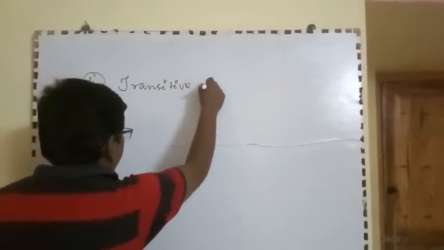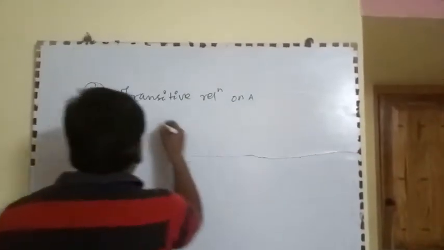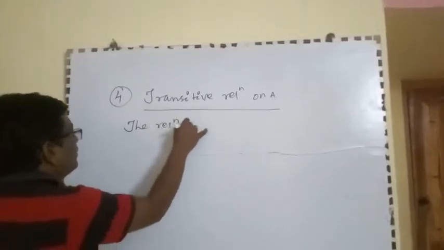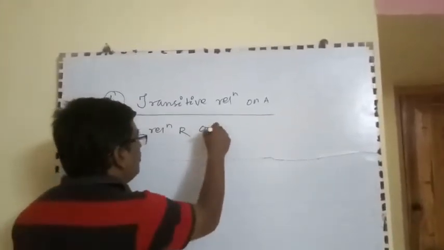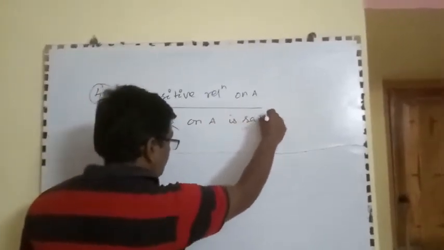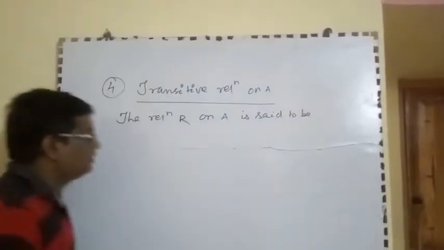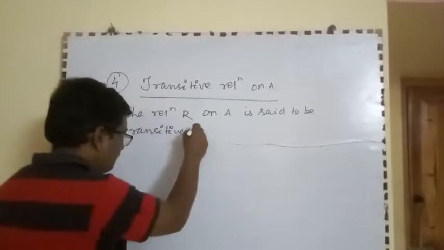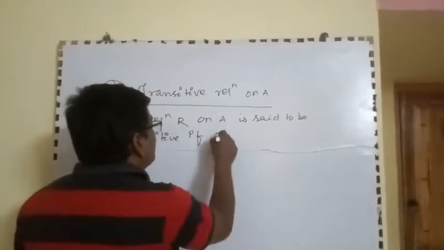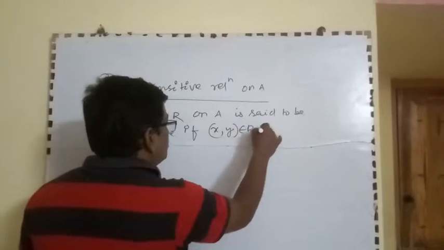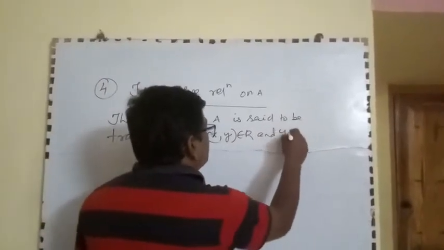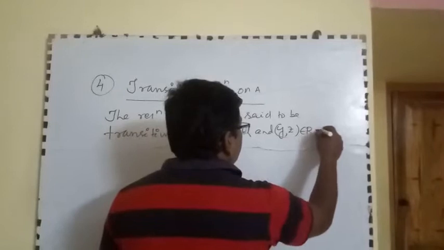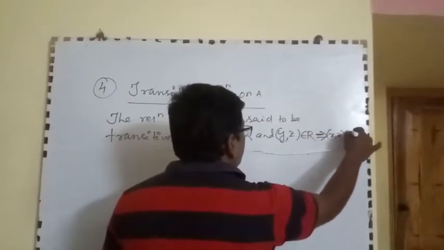Transitive relation on A. The relation R on A is said to be transitive if (x, y) belongs to R and also (y, z) belongs to R implies (x, z) belongs to R.